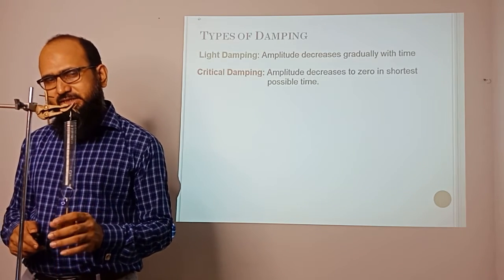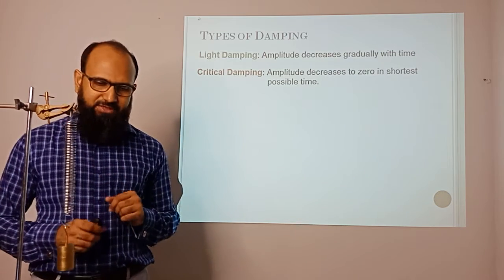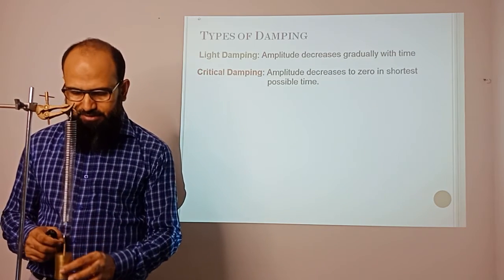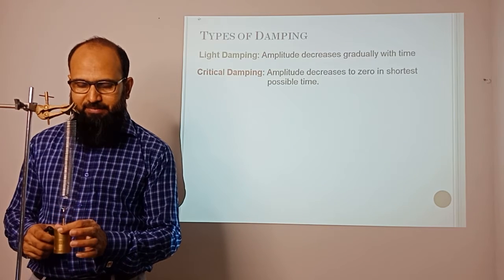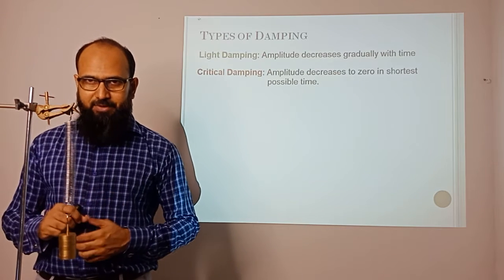The second part is critical damping. The example for critical damping is like this: I pull it down, I release, and it stops immediately at the equilibrium position.